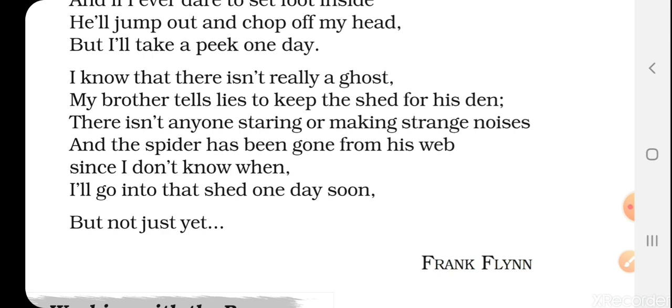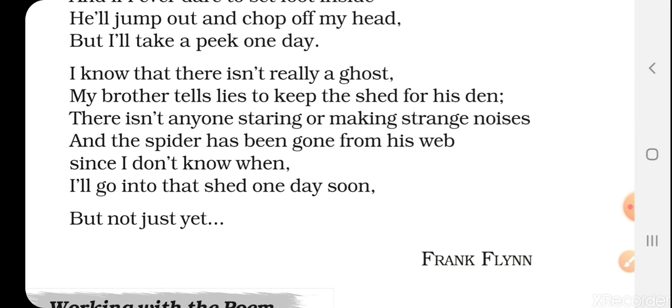There is not anyone staring or making strange noises. And I know this thing also, that there is no one who is looking at me and who is making strange noises. There is no such person. Okay. And the spider has been gone from his web, and there is no spider also in the web. वो भी वहाँ से चली गई है. Since I don't know when, but the little child doesn't know that when the spider has been gone. So I'll go into that shed one day soon.